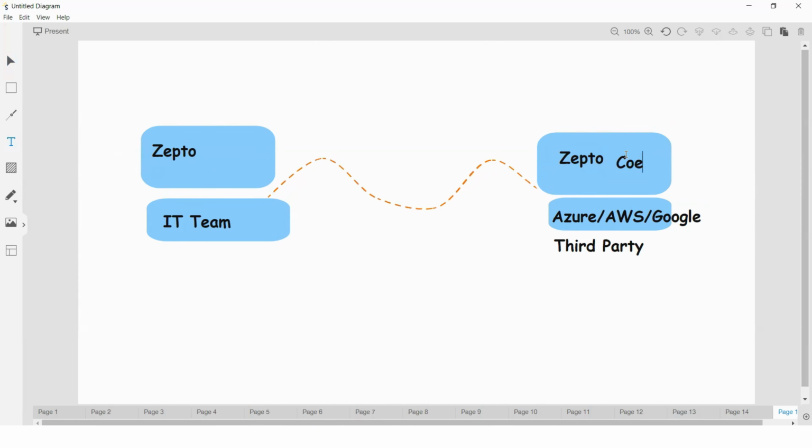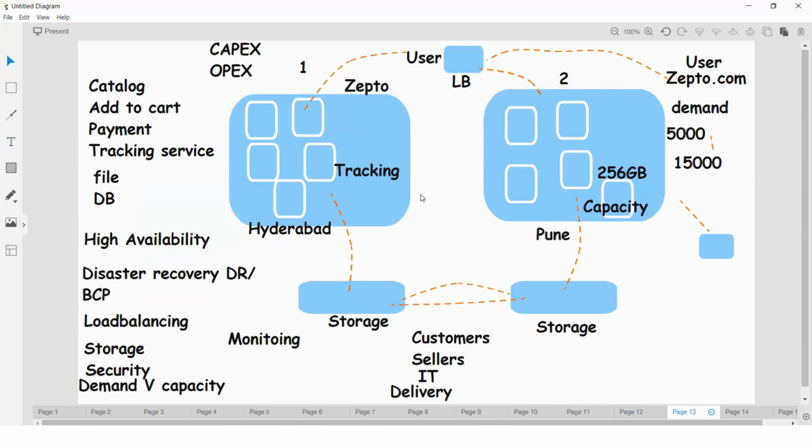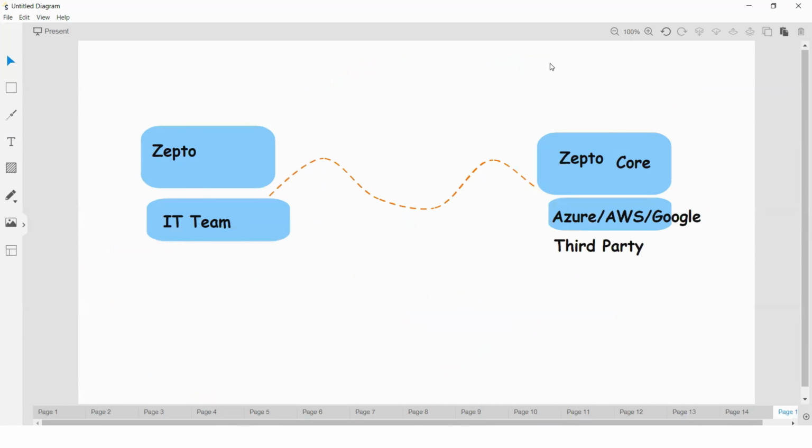But the challenge is here, just try to observe the challenges also. We know how to manage our own environment in terms of security and all these things. But how do we trust these third parties? Because our data is very sensitive. Just imagine if it is sensitive banking information.